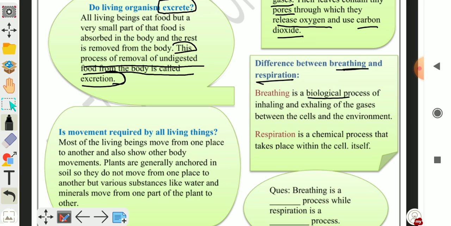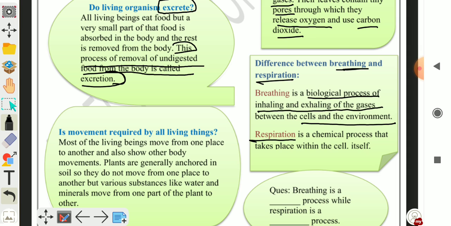It is a biological process of inhaling and exhaling of gases. To inhale the gas and exhale the gas. This process is known as breathing. The exchange of gases takes place between the cells and the environment.